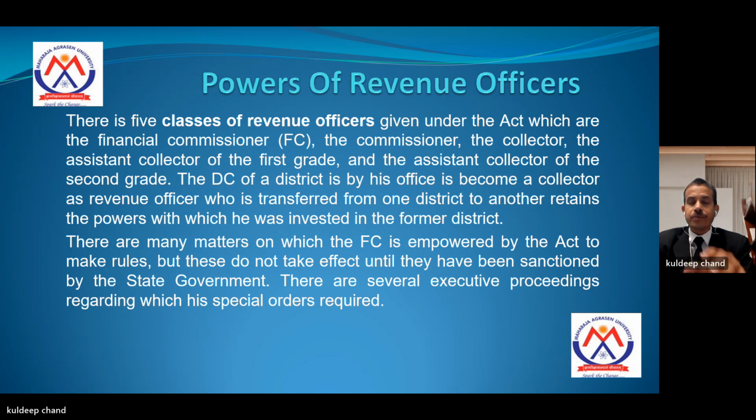The DC of a district, by his office, becomes a collector as a revenue officer to collect the revenue, who, when transferred from one district to another district, retains the powers with which he was invested in the former district.